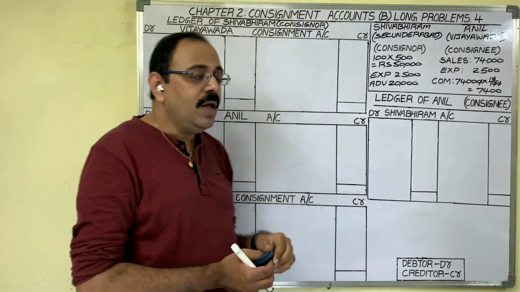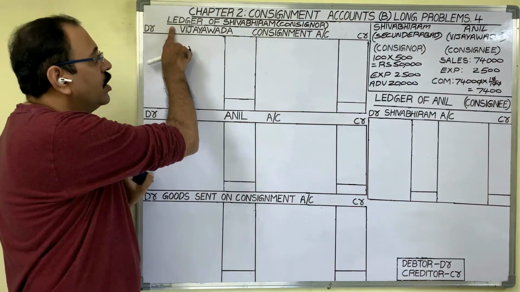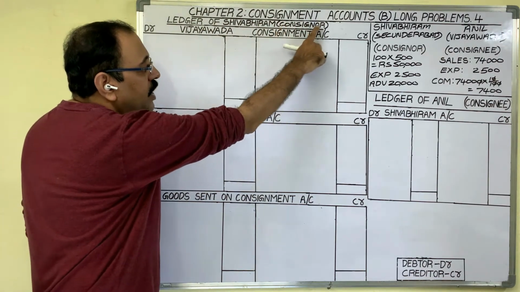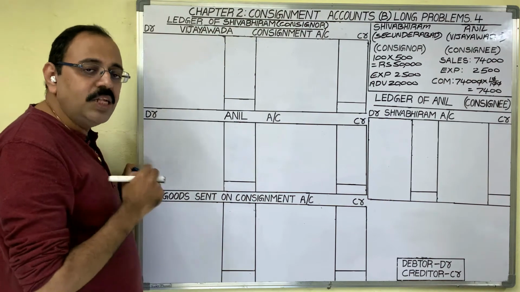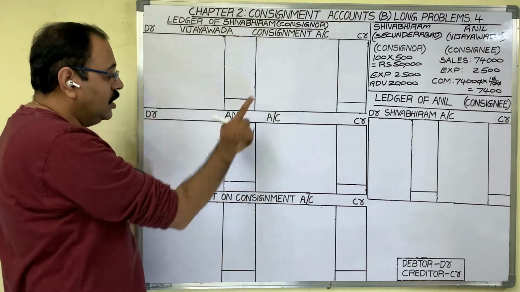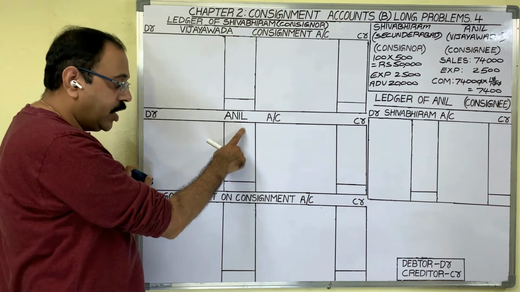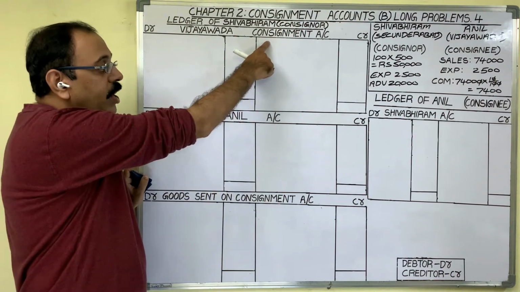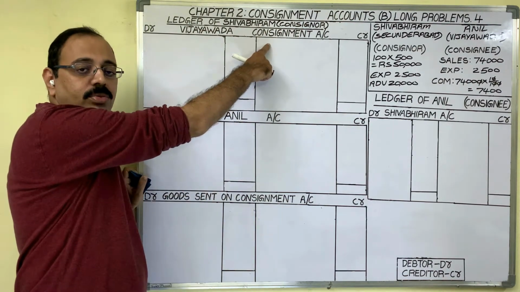First we prepare the ledger of the consignor. Ledger of Shivabhiram, in brackets mention that he is a consignor. In his books we have to prepare 3 accounts: consignment account, consignee's account, that is Anil account, and goods sent on consignment account. Consignment account is a nominal account.